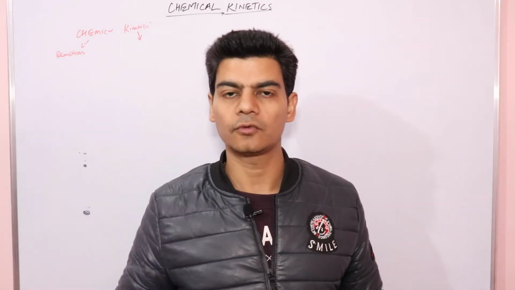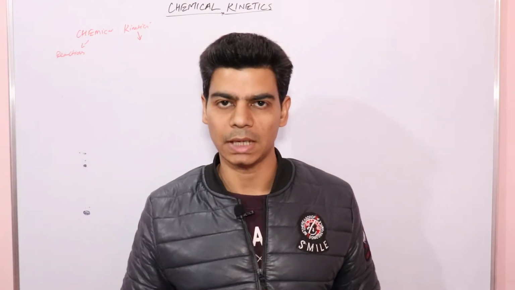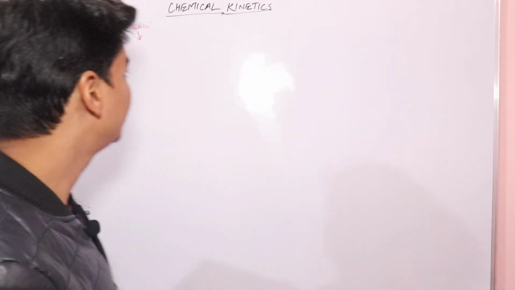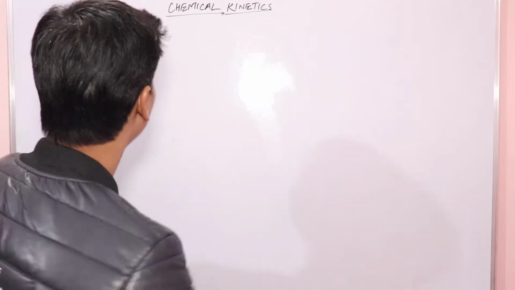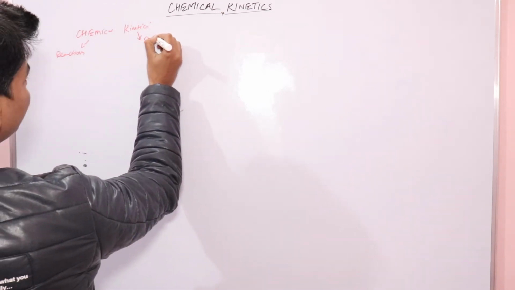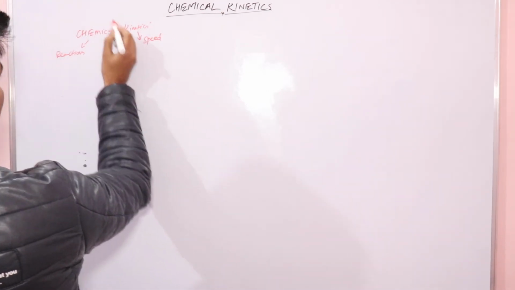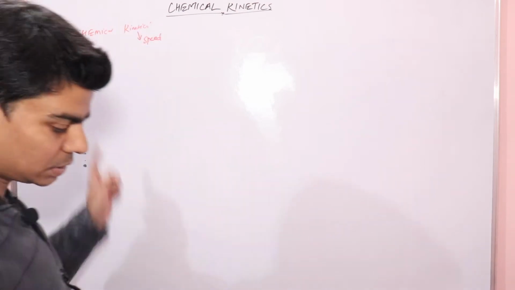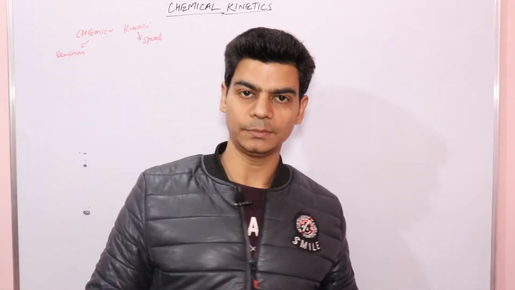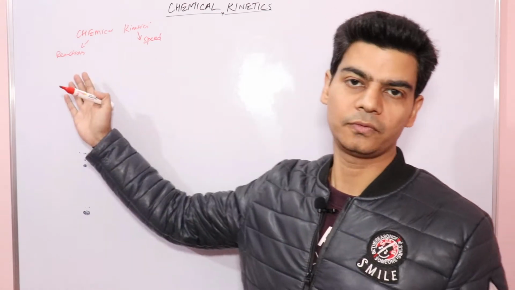So when we talk about motion of chemical reactions, here we mean speed of chemical reactions, right? Basically here kinetics means speed. So now the meaning of this chapter comes out to be speed of chemical reactions, right?